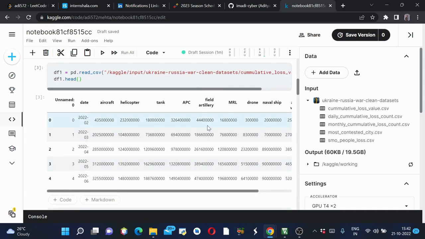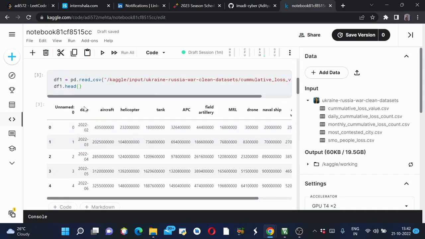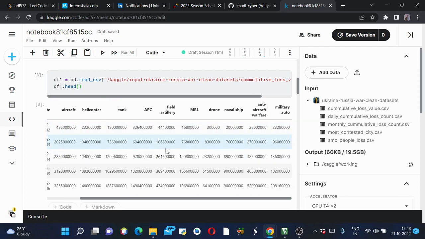So this is how my data frame looks like. It has many columns: date, aircraft, helicopter. Actually, these values are the losses which happened. This is the aircraft loss, helicopter loss, tank loss, APC. This is in the currencies of the respective nation.